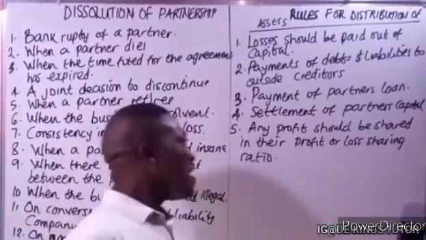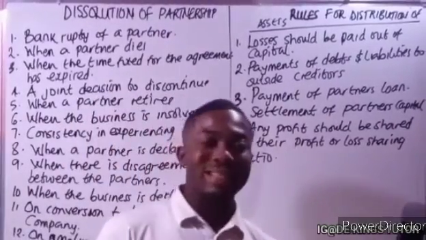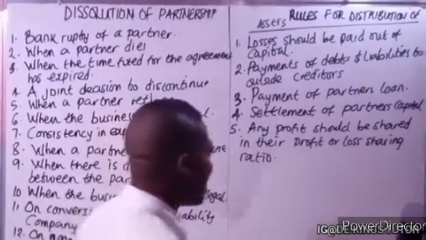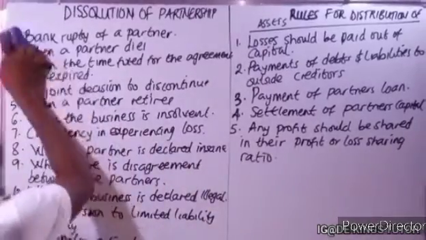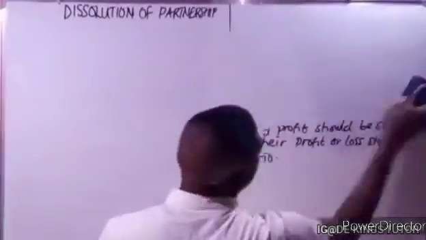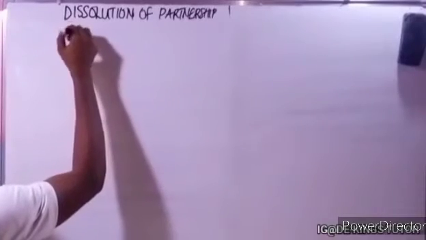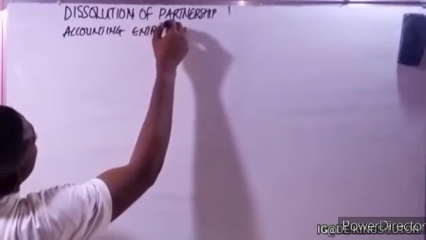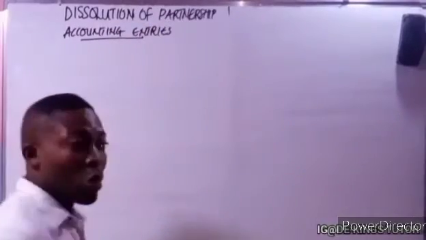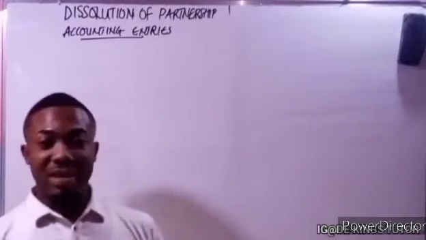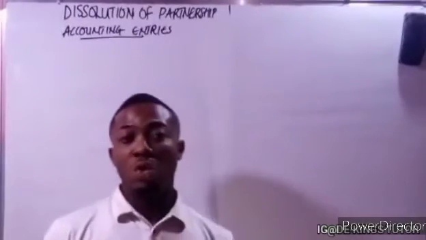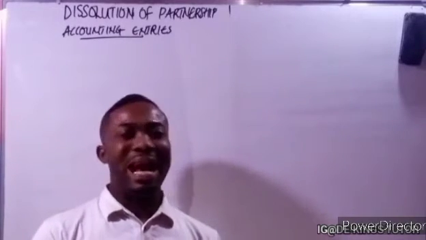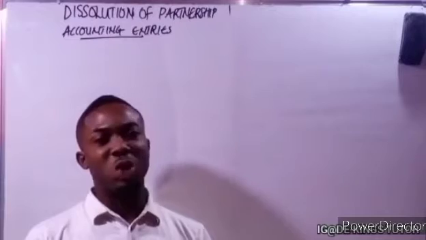Okay, now let's see the accounting entries that necessitate what we are going to debit and what we are going to credit. Okay, now we are going to see that now. So the accounting entries. When dissolution happens, definitely some of the assets might be sold. So what you want to do is to check the book value of the assets and the amount you're selling it for to see if there is profit.